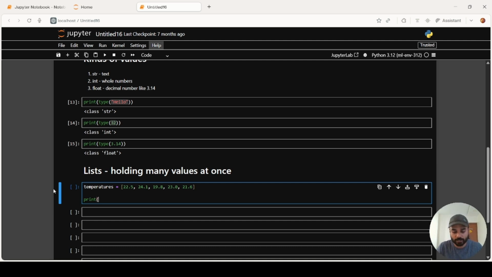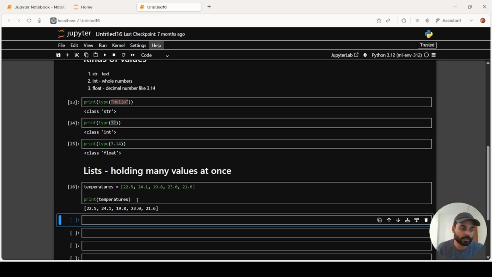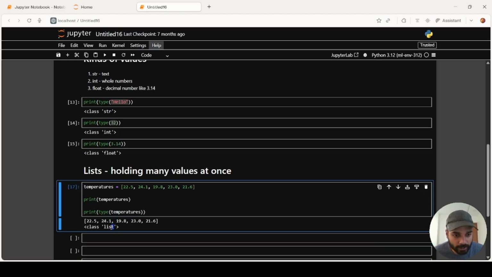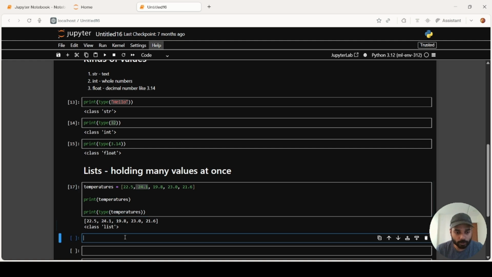So let's print this temperature. So it gives out all the values inside it. Now, let's say we can also find out what type it is. So this is called a list. See? Okay. Now let's say I only want the second value inside the list. So how do we pull that out? So the second value, I need to enter 1.